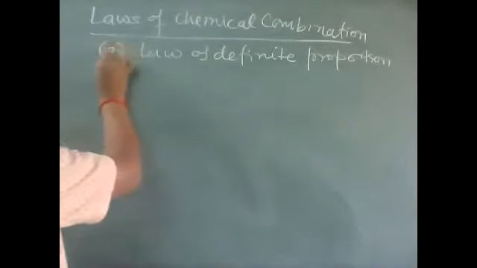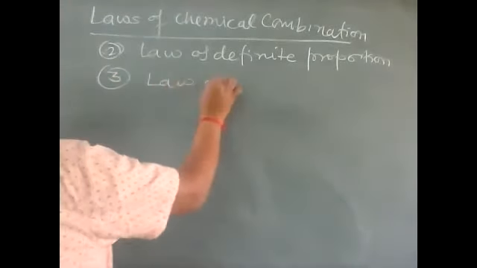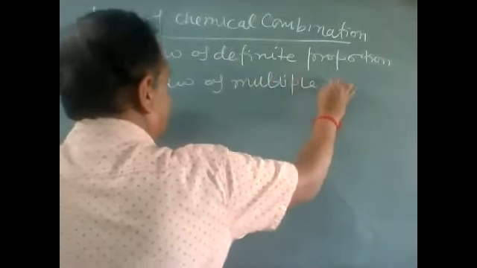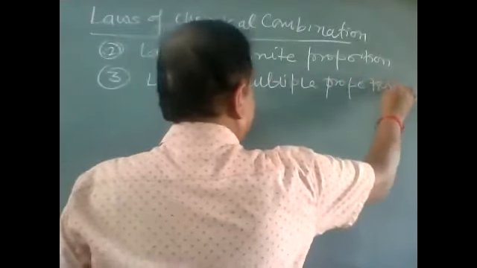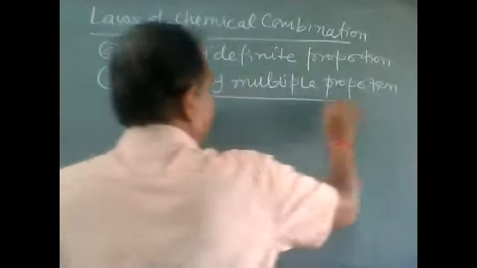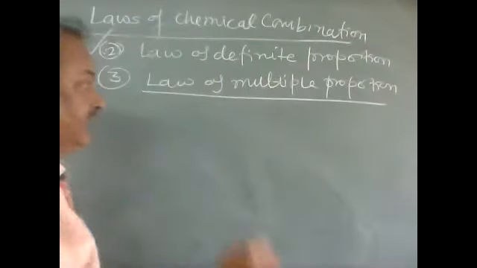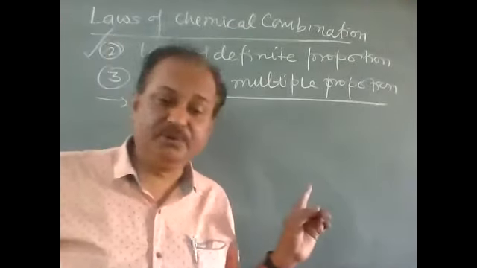This is the second law, and then the third is the law of multiple proportion. We have done the first, and the second. Now coming to the third law, the law of multiple proportion, children.